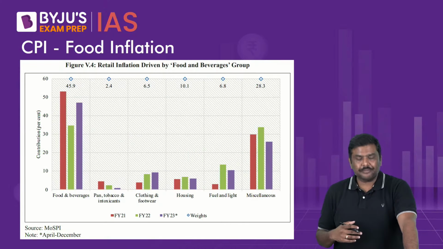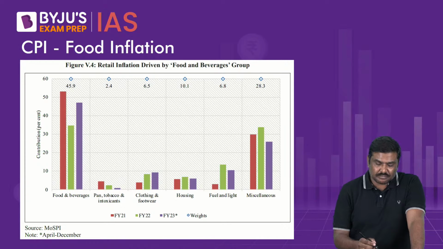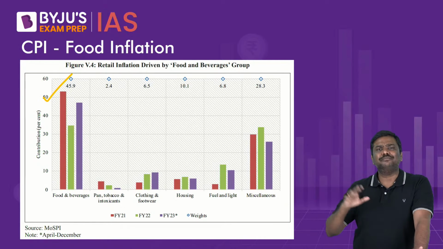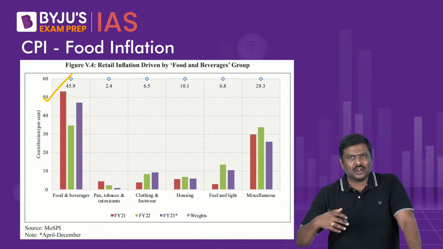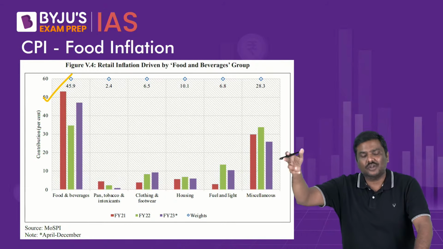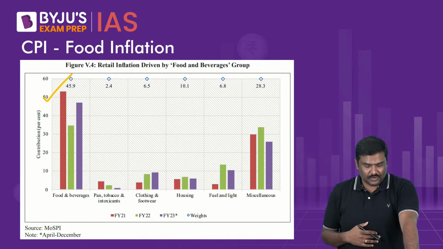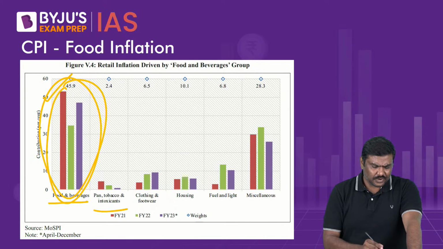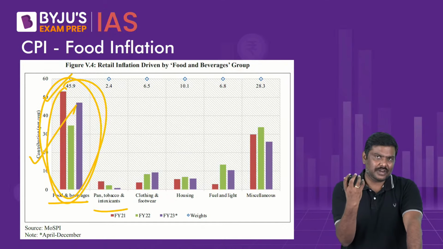Why is it important? The food inflation in the domestic market has been higher. Simple. There has been a lot of food inflation or a higher rate of food inflation which has translated into higher CPI inflation. If you see this, you will realize that the highest contributor to the CPI inflation, that is retail inflation, has been the component of food and beverages itself.